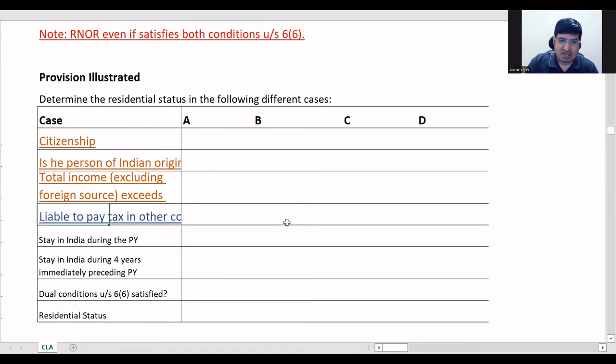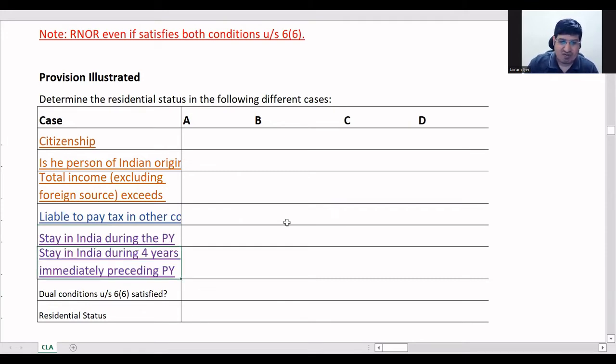Then, liable to pay tax in another country, and stay in India during the previous year. Stay during the 4 years immediately preceding the previous year. So first we'll start with these 2 points only, correct? Stay during the previous year and during the 4 years immediately preceding the previous year. Using this data, we'll find out whether he is fulfilling the basic conditions or not, and then we will test the exceptions.